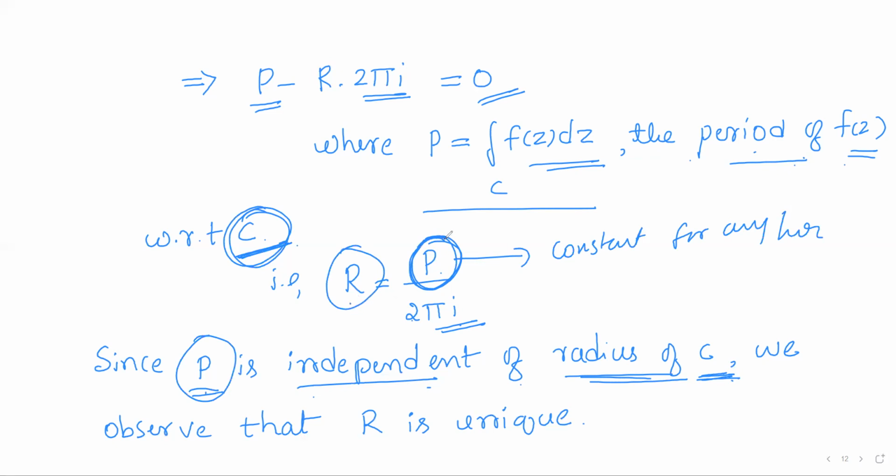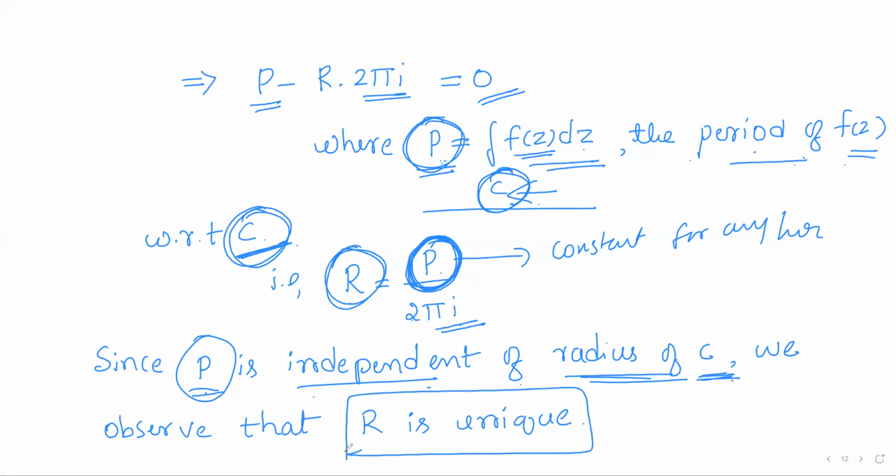So as r is completely dependent on the value of P, which is constant for all the homology basis elements, right? So what is the value of P? It is the integral of f of z dz over any homology basis element, right? So if you consider any homology basis element, its integral is fixed. We have seen earlier that the value of the period remains unchanged by changing the homology basis element. So as P is constant, r will be constant. So thus r will be unique. That is, the residue of a function at an isolated singularity is always unique.